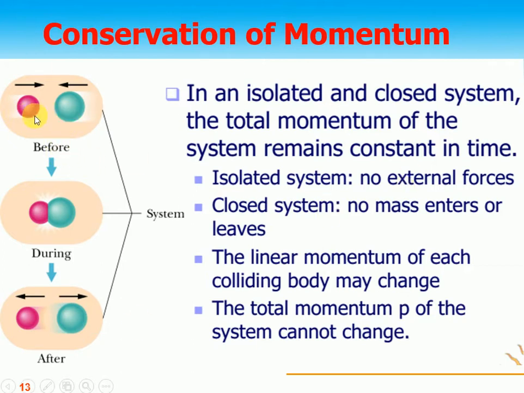So this is the system before. There are no other forces acting on this. These two bodies collide with each other when they are apart, and we say the momentum before collision is equal to the momentum after collision. That's because